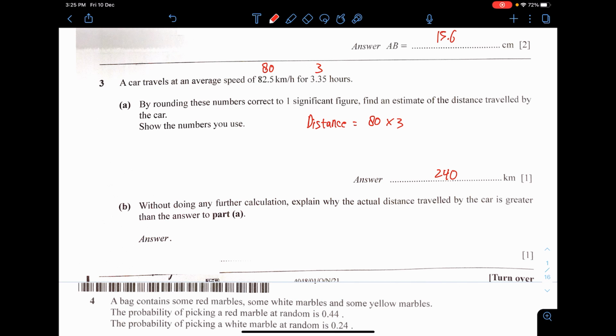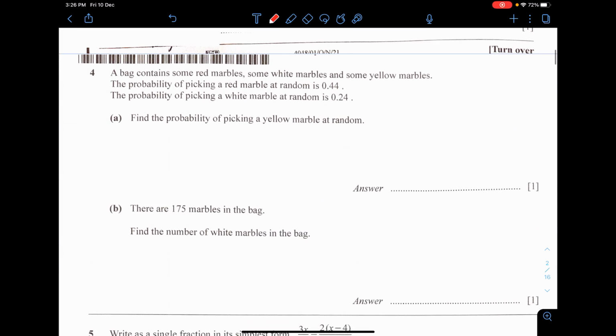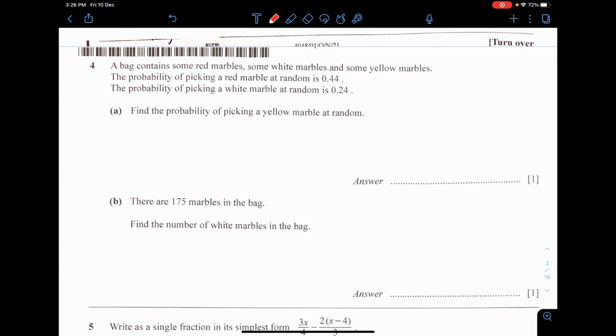Without doing any further calculation, explain why the actual distance traveled is greater than what you got here. Okay, so remember that this question is about rounding. We actually rounded down both of the numbers, the speed and the time. Meaning to say that we got 240 because of the round down. Therefore, simply said, the actual distance covered is higher than what we got in part A, because we rounded down the numbers from the previous part.